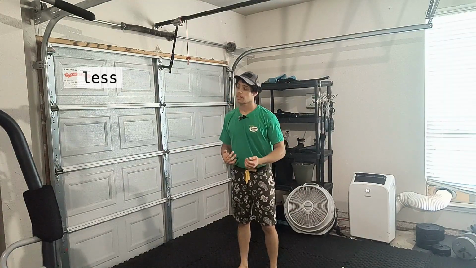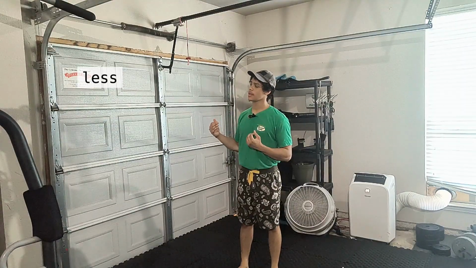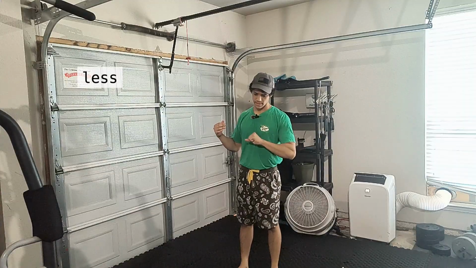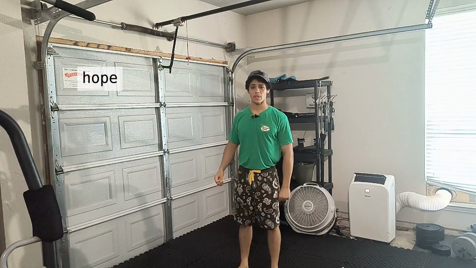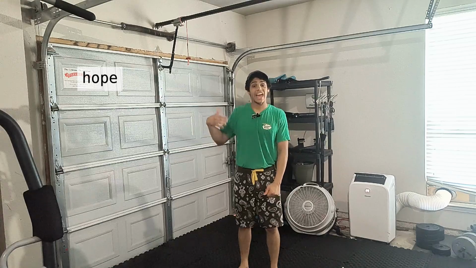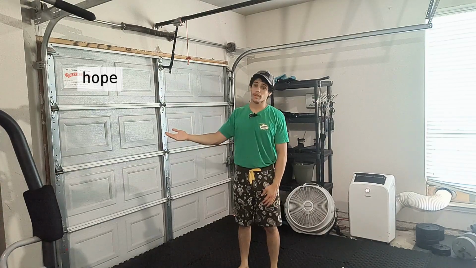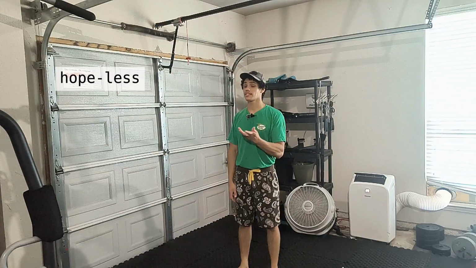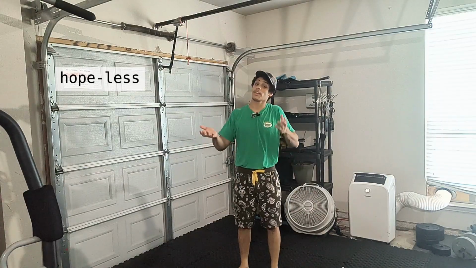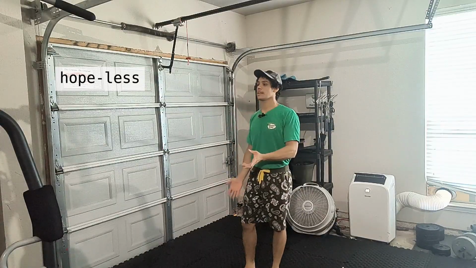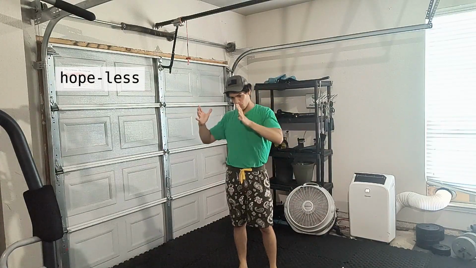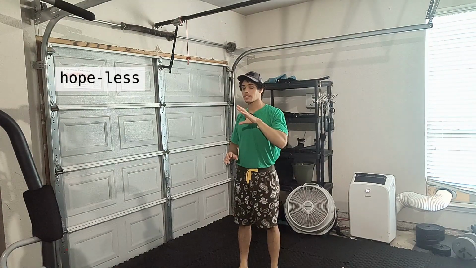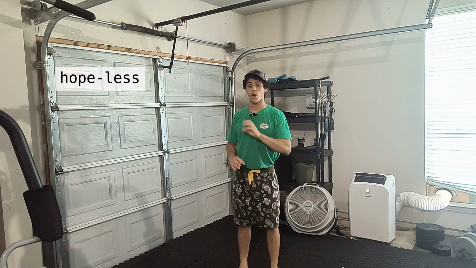Okay? So if we were to take a word like hope, we have hope, which is to have hope. That's the meaning of hope, right? And we take our suffix less, which means to be without. What do you think is going to happen whenever we combine them both? Well, let's see. Let's add the suffix to the end of the word hope.